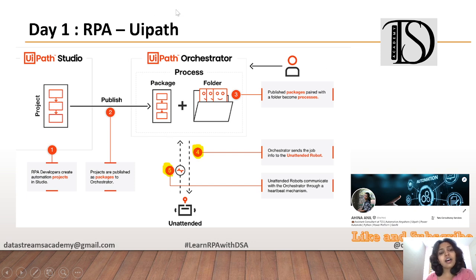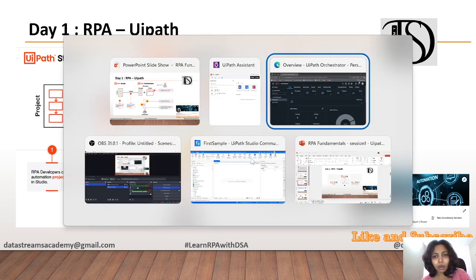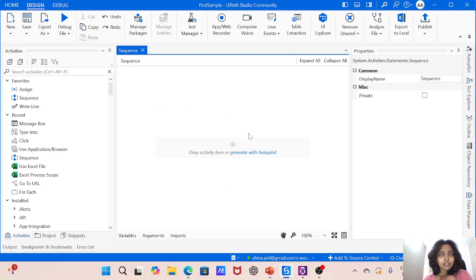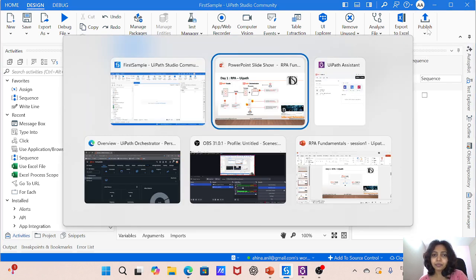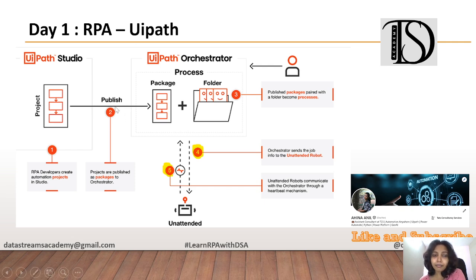So this is the whole workflow of a UiPath process. In UiPath Studio, as I said, we will build the project. The RPA developer would build the project and it would be published. I can show you how it is done. This is the UiPath application. Once my development is completed, I would hit the publish button so that it would be pushed to the Orchestrator to which it is connected. It would be pushing the process into this UiPath Orchestrator.